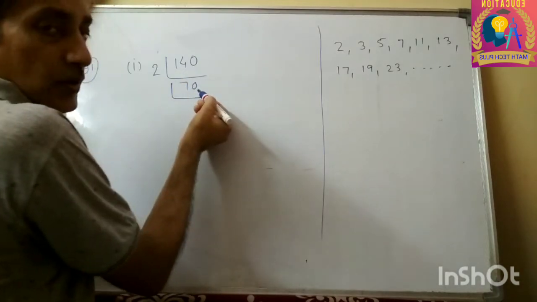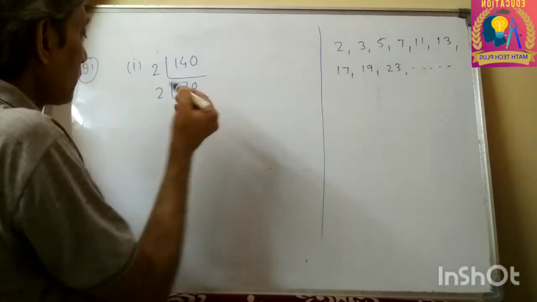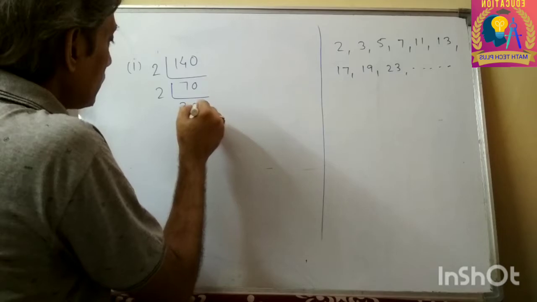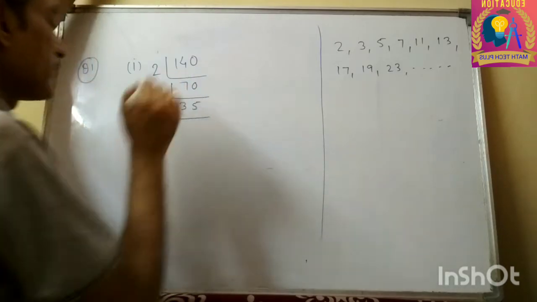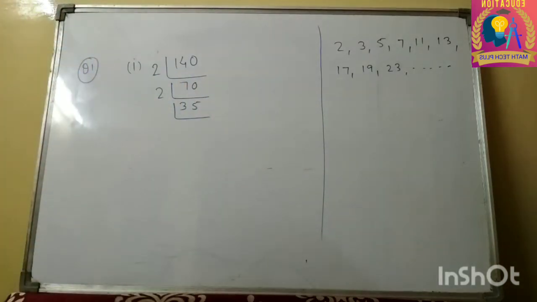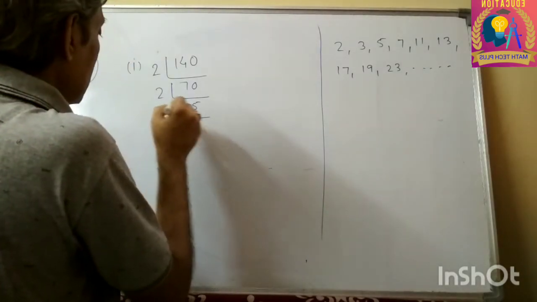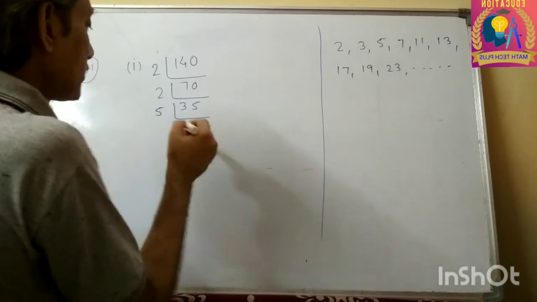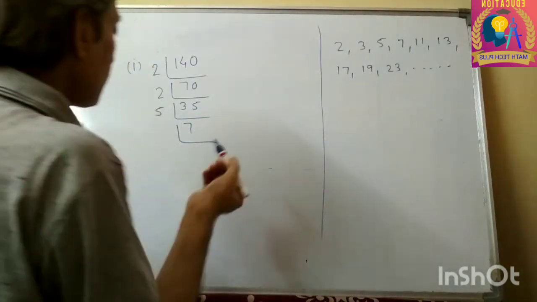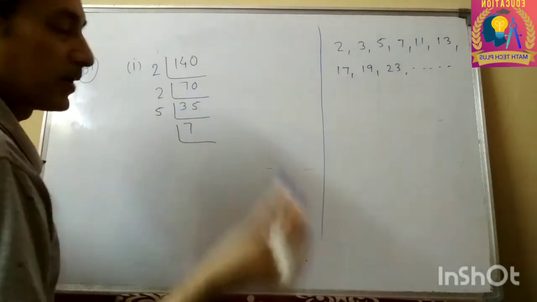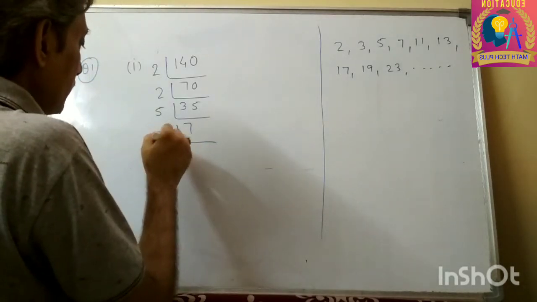Again we are getting 0. Again it is divisible by 2. Now we are not getting 0, but we are getting 5. Any number ending in 5 is divisible by 5. So divide by 5. Now 7 itself is a prime number, therefore it will be divisible only by 1 and itself. So we are going to divide by 7.